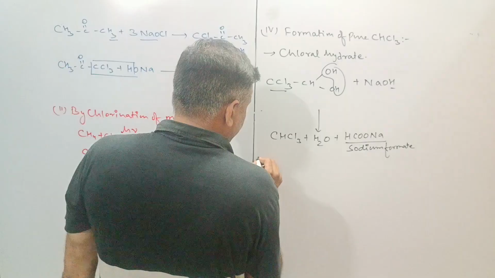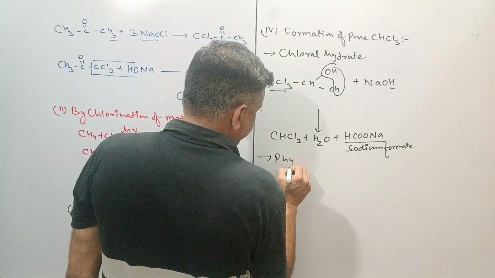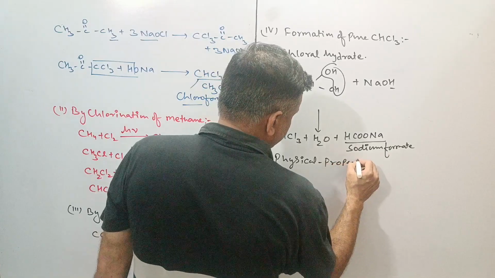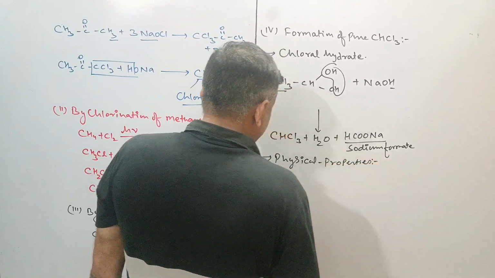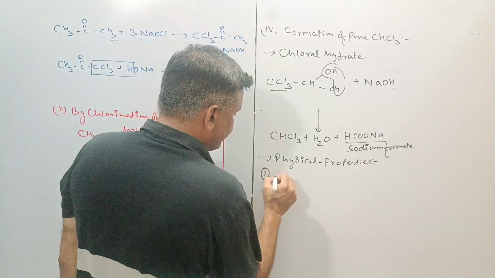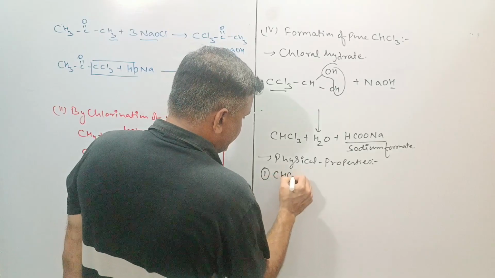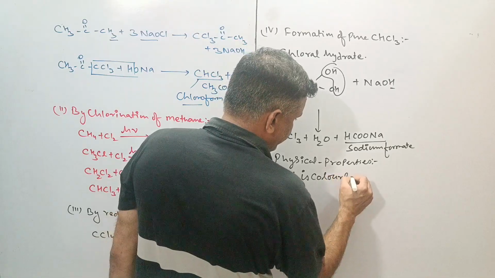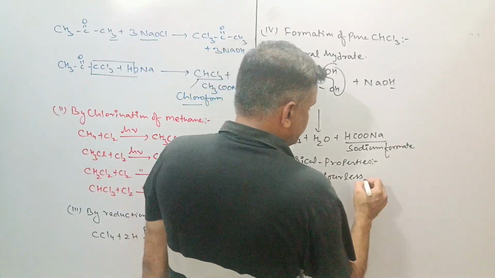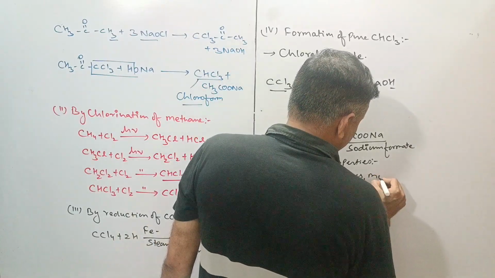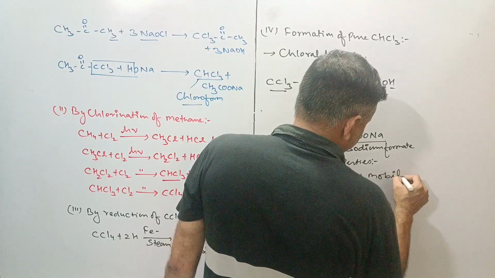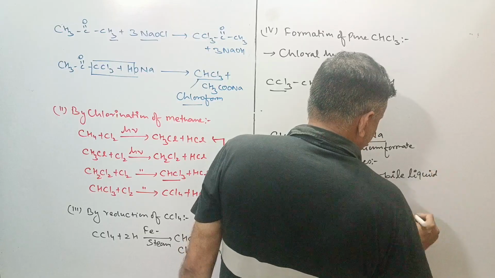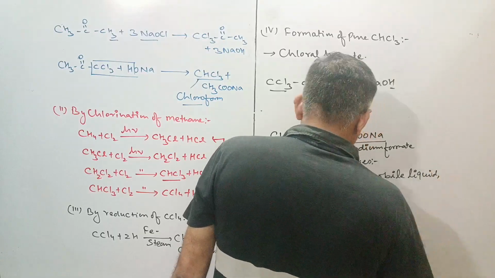Now I would like to go with the physical properties. CHCl3 is a colorless, mobile liquid with pleasant odor.